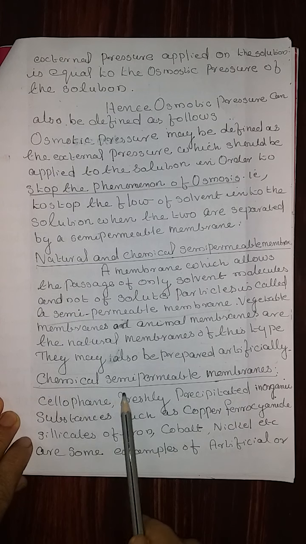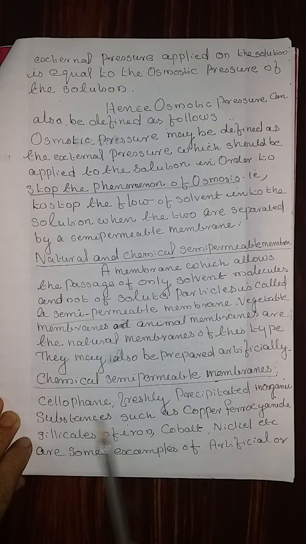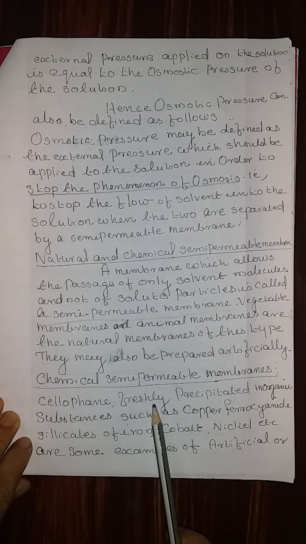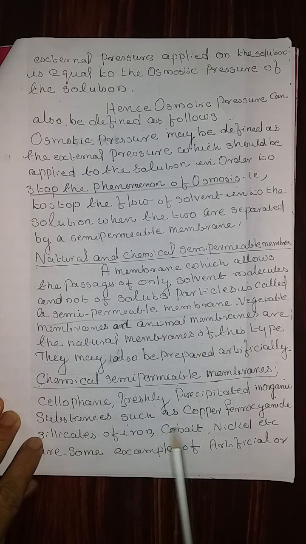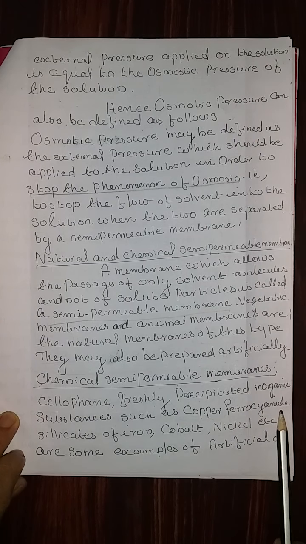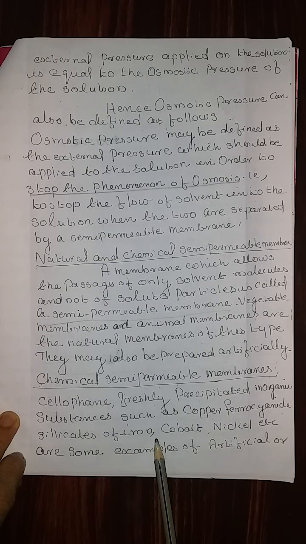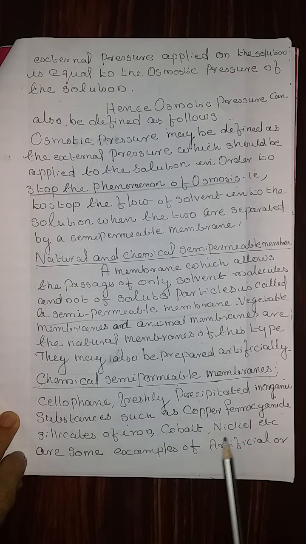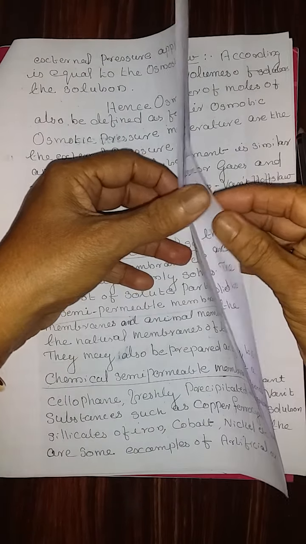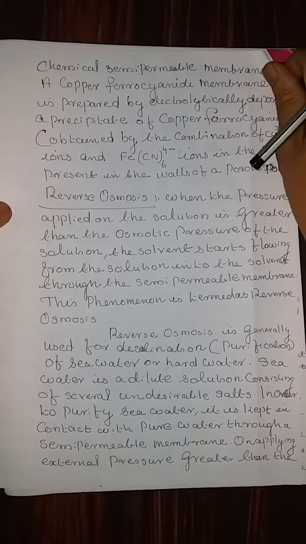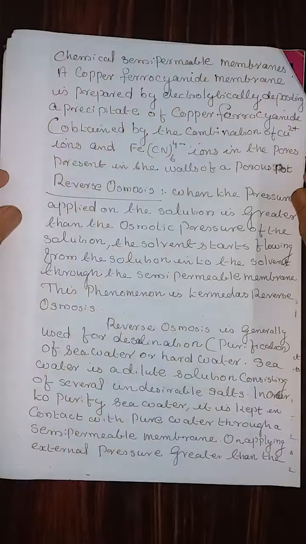Chemical semi-permeable membranes: cellophane, and freshly precipitated inorganic substances such as copper ferrocyanide and silicates of iron, cobalt, nickel, etc. are some examples of artificial chemical semi-permeable membranes.